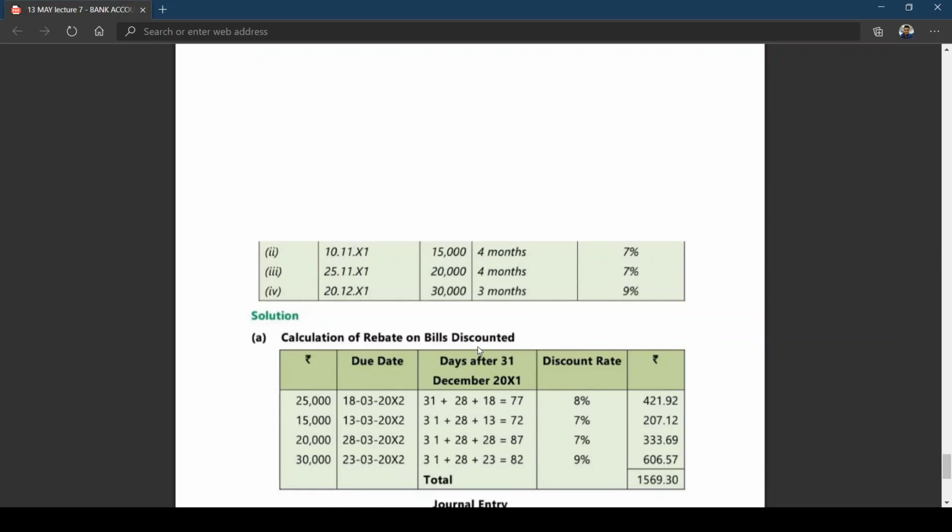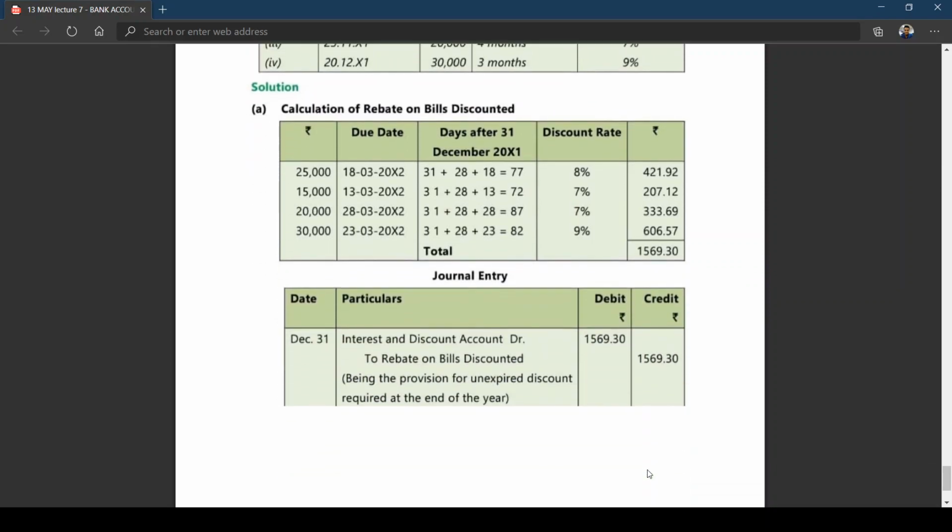Now, in this case, days after 31st December, you know how to calculate. January 31, February 28, March 18. Here also similar: January 31, February 28, March 13. January 31, February 28, March 20. January 31, February 28, March 23. Then you know how to calculate this rebate. So this problem is only asking you to calculate the closing rebate on bills discount.